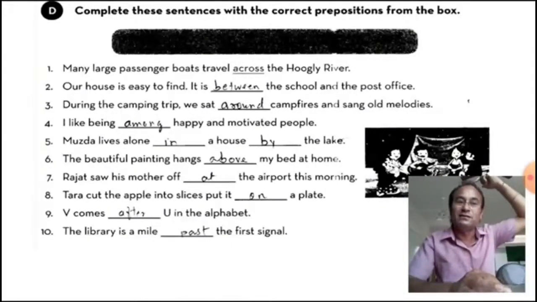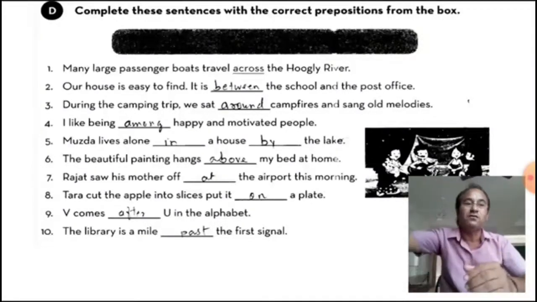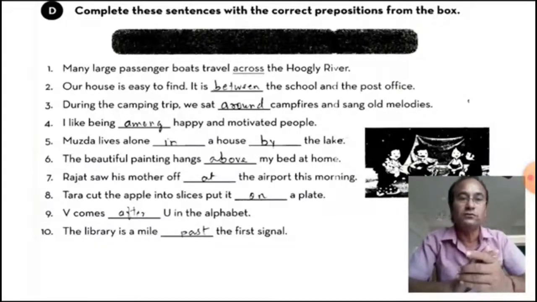If I have kept it touching my head then on, that is. And now that's why the beautiful painting hangs above my bed at home, placed at the wall. It is kept at the wall.